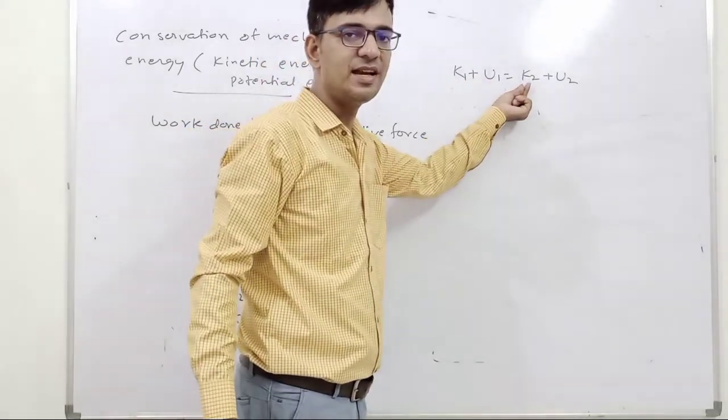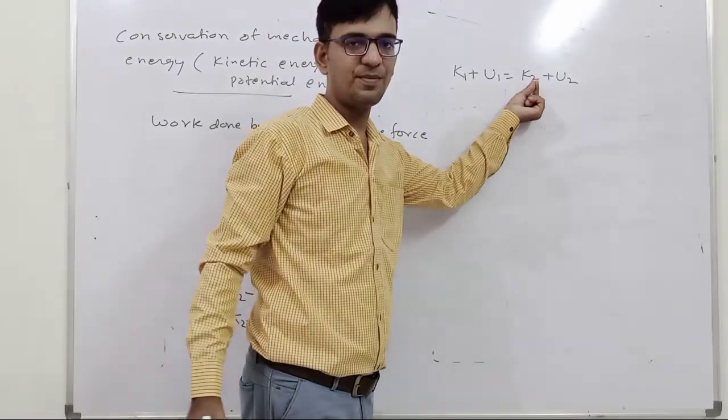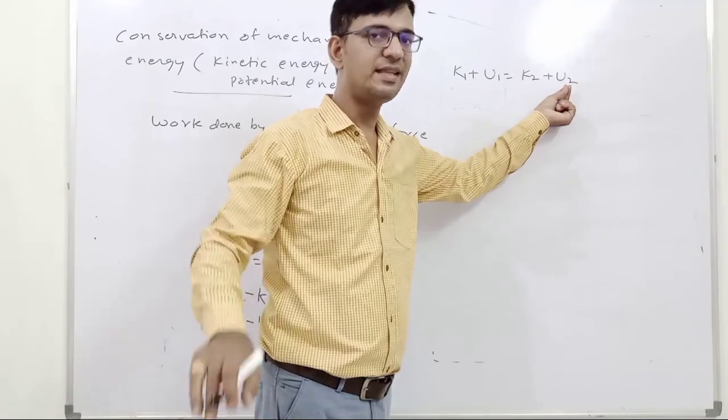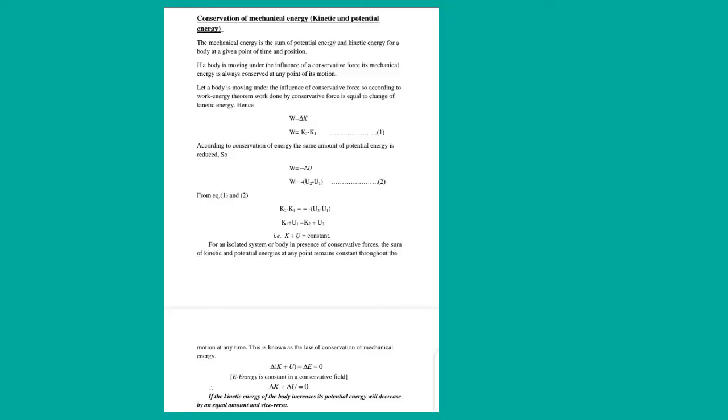K2 is the kinetic energy of the body at another point and U2 is the potential energy at that point. So this is actually the mechanical energy. So the mechanical energy at any two arbitrary points is always conserved. So this is about the conservation of mechanical energy. Mechanical energy is always conserved in conservative forces only.